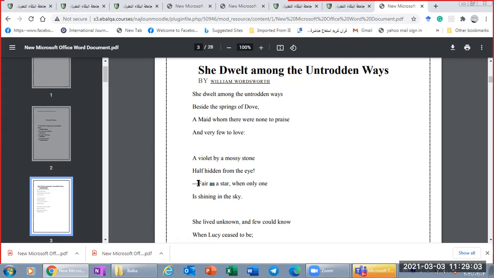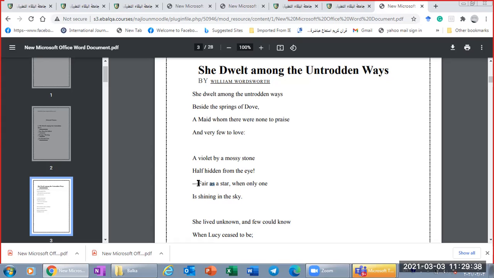When you look at the sky on a completely dark night, and in this sky we have only one star, this star will be the only source of light in the sky, which is completely dark. And this gives this star another importance: that she is rare. Here, the girl is rare like that star, since there is only one star in the sky.